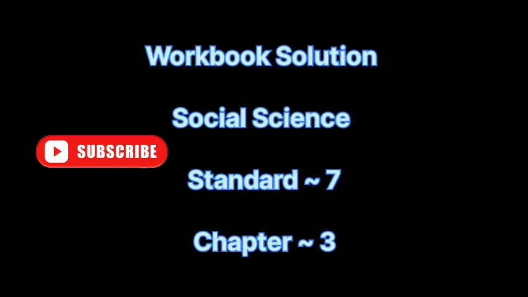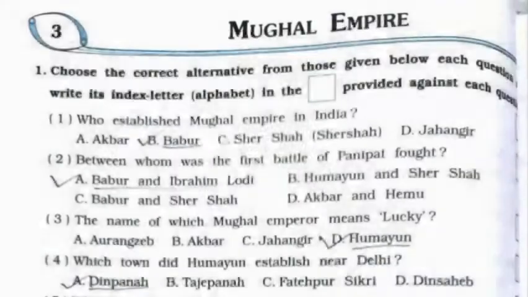Today we'll be doing the workbook solution for social science for standard 7, chapter number 3, that is Mughal Empire.